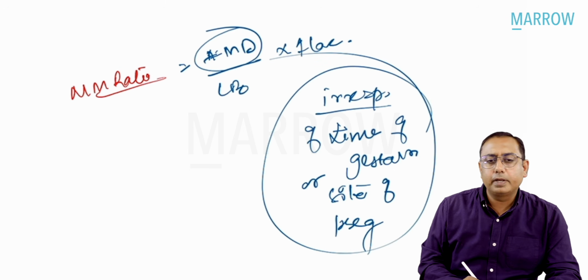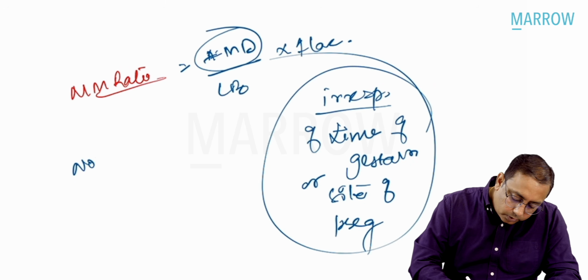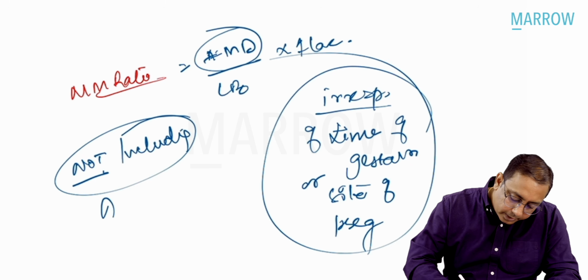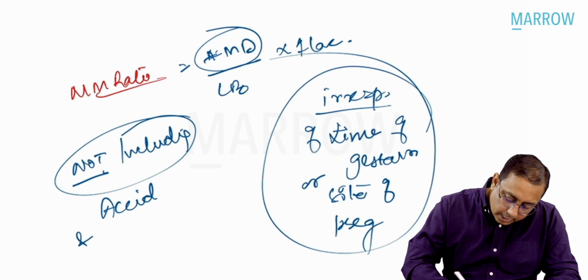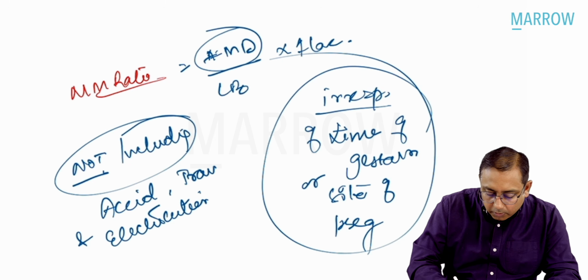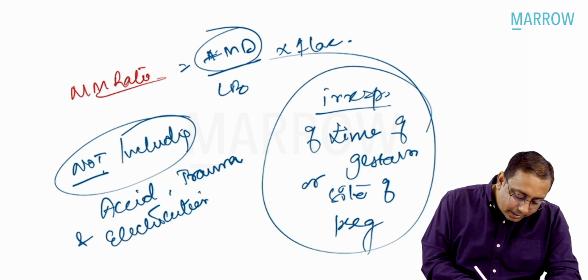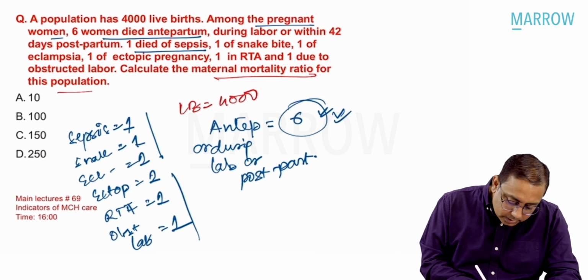So it includes everything, but not including accidents, trauma, or electrocution deaths. So that is what a maternal death is.